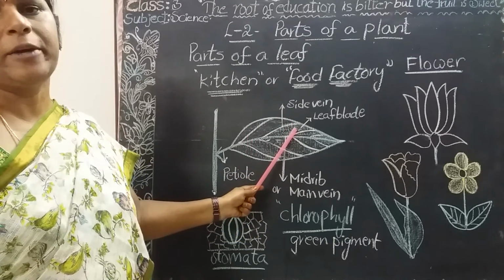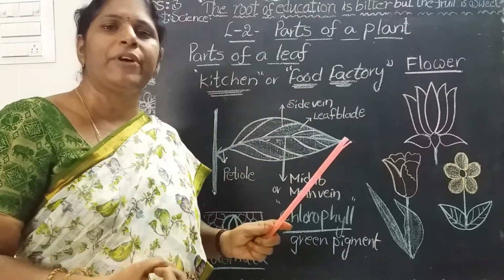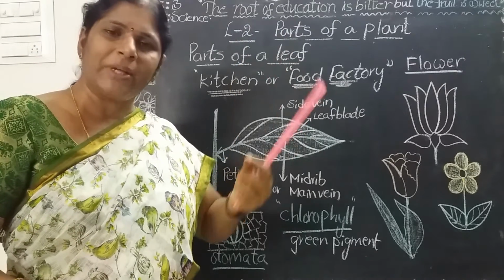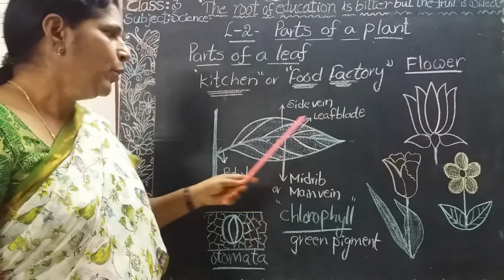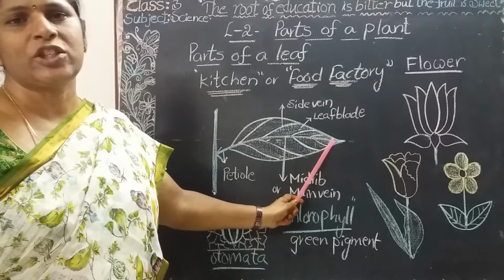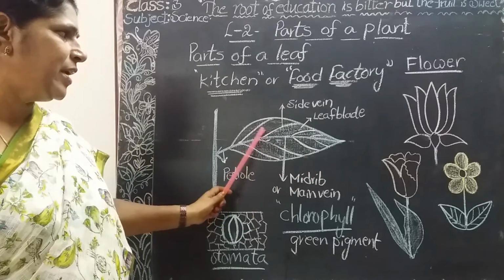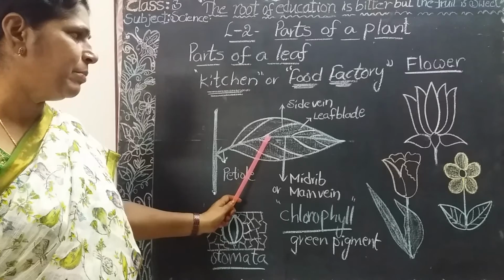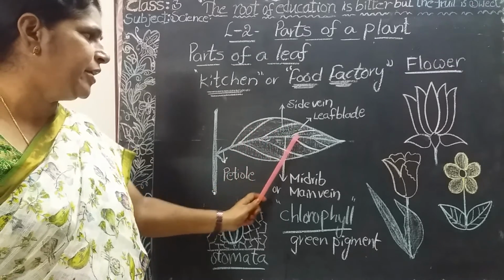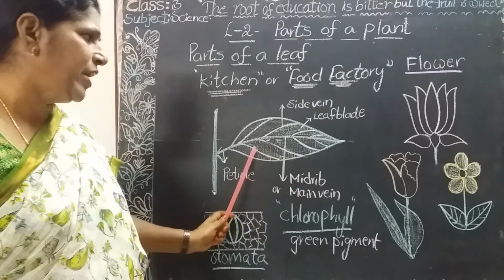This is a very important part of the leaf. Why? Because it captures the sunlight for preparing food. The leaf blade absorbs the sunlight for making food. And see here, in the center of the leaf, one thick line is present. That is called a midrib or main vein. From the main vein, see small lines arising. These are all the side veins. This is the main vein and these are all the side veins.